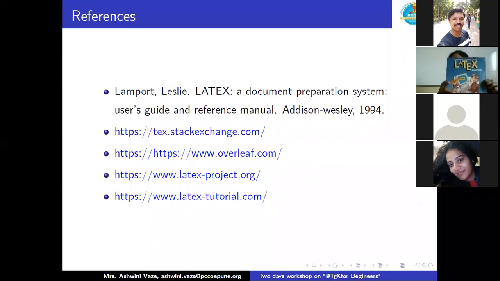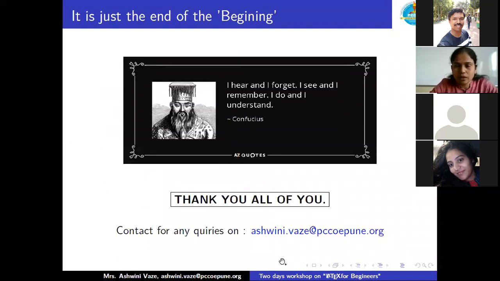You can use this book if available, or if you do not have any book, please use the next few URL addresses where you can get very nice information and templates of the LaTeX environment. With this, we'll conclude, and I must tell you that it is just the end of the beginning.